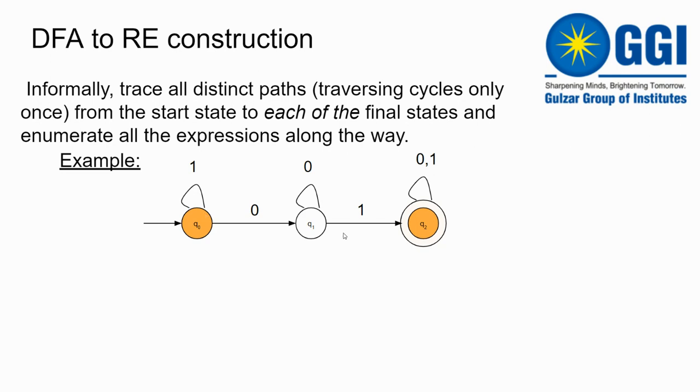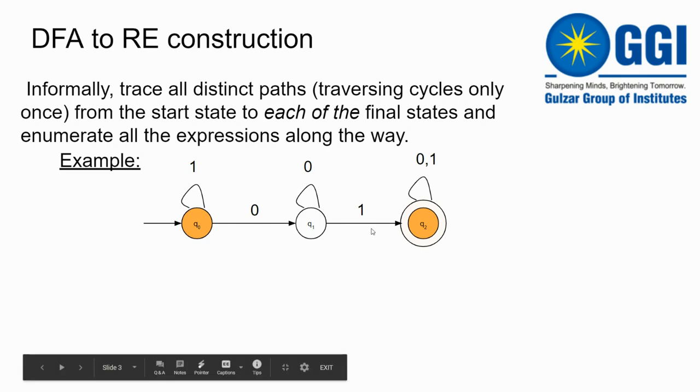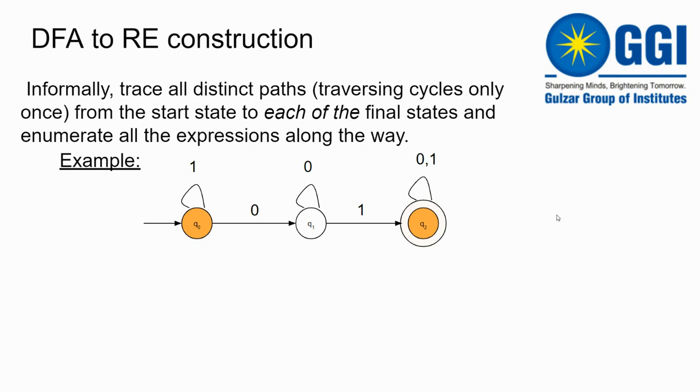And for this DFA, I am having certain transitions here. Okay, so the elimination criteria says that you have to eliminate one of your intermediate states by replacing it with a certain regular expression.